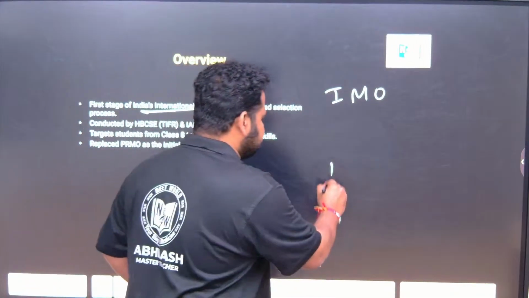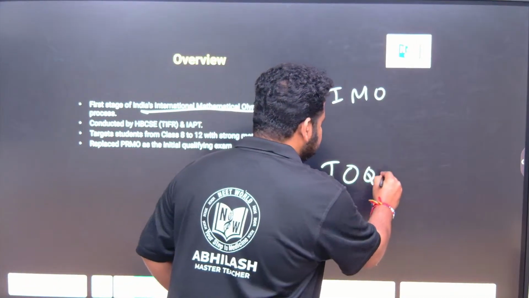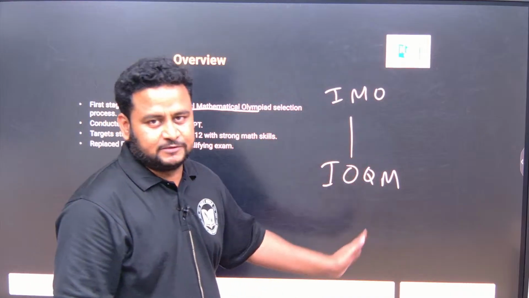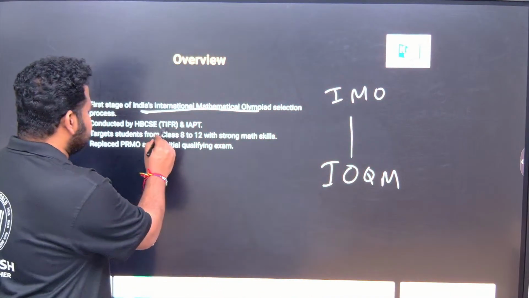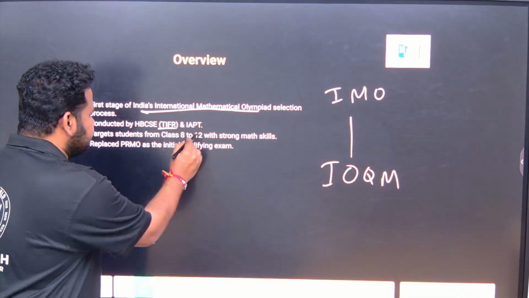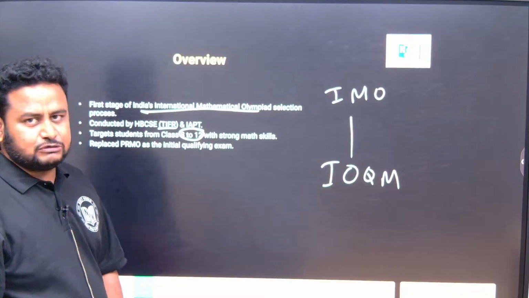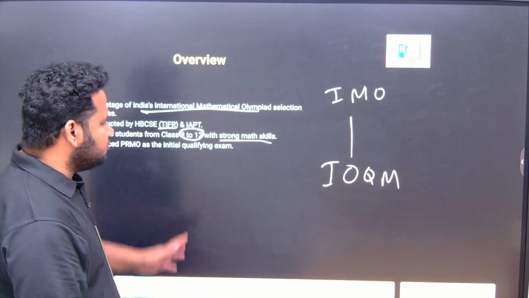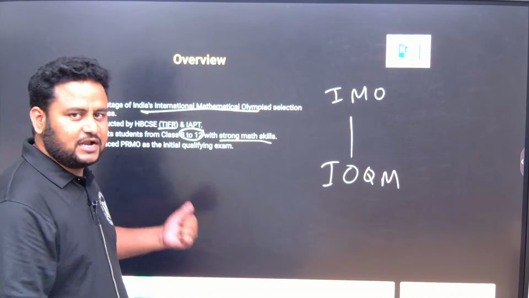Okay, there are various stages in between. The first stage is called IOQM, that is Indian Olympiad Qualifier in Mathematics. This is conducted by TIFR, which you must be knowing already. The target students are class 8 to 12, and there are various levels for each class level. Those who have strong math skills can definitely attend this.